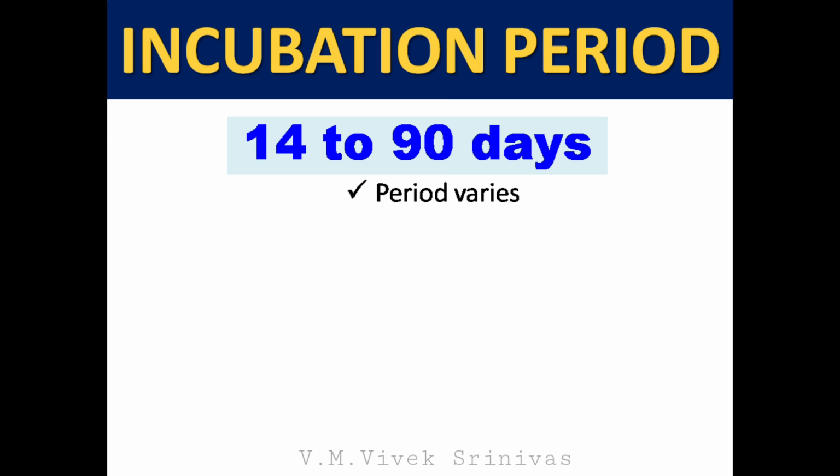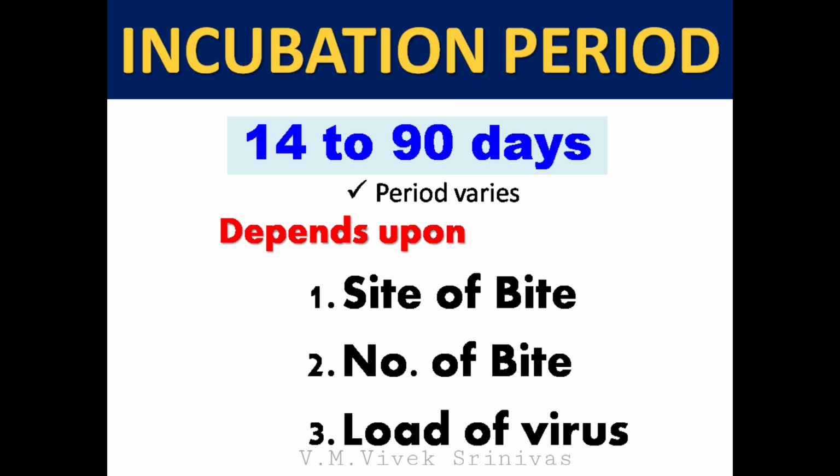Incubation period. The incubation period is about 14 to 90 days, or more. The period varies. It depends upon, number 1, site of rabid dog bite. Whether the bite is near to head, or far from head. Whether the bite is at extremities, like fingers, where the nerve endings are abundant.